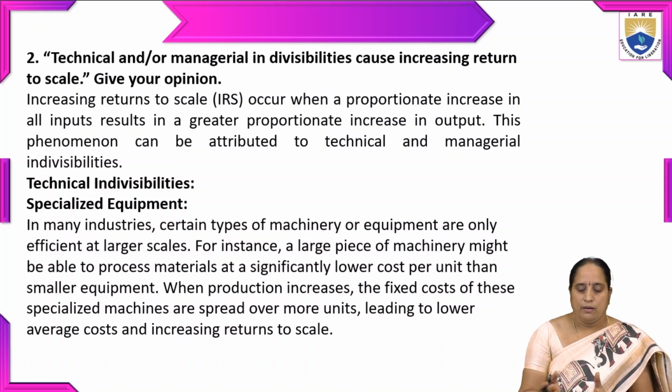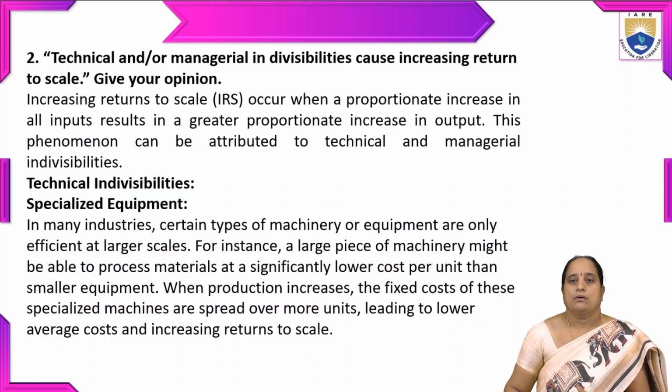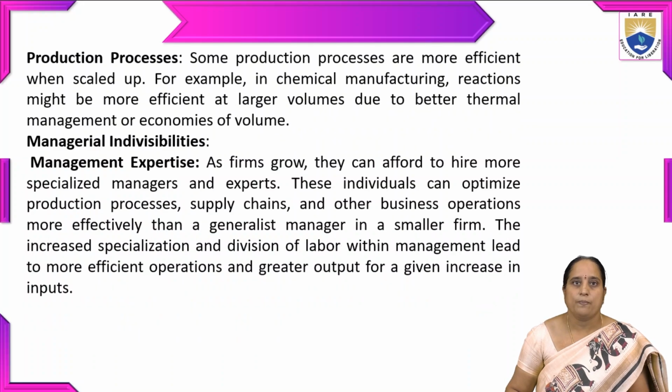Just by considering the type of technology we are using in production, if you use highly sophisticated machinery and production processes, that can produce more goods. As a result, our average cost of production will come down. That's how companies have cost advantages. That's how they increase returns to scale.